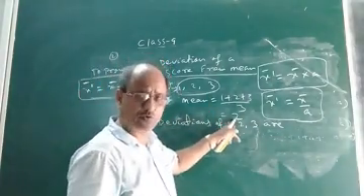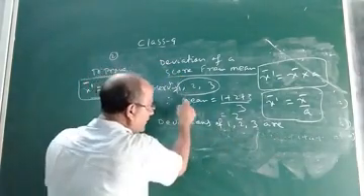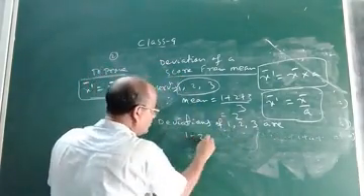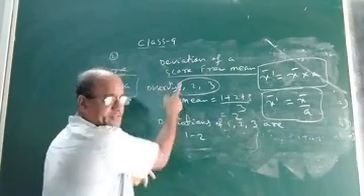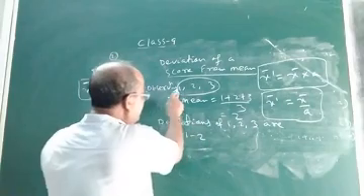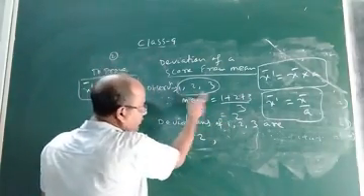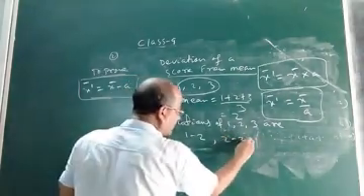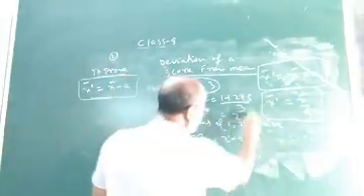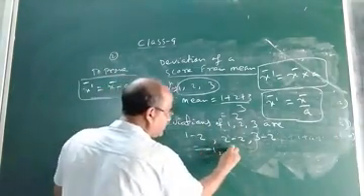The mean is 2. Subtract the mean from the score, and you will get the deviation. So deviation of 1 from the mean 2 is 1 minus 2. Deviation of 2 from the mean 2 is 2 minus 2. Deviation of 3 from the mean 2 is 3 minus 2. So it is minus 1, 0 and 1.